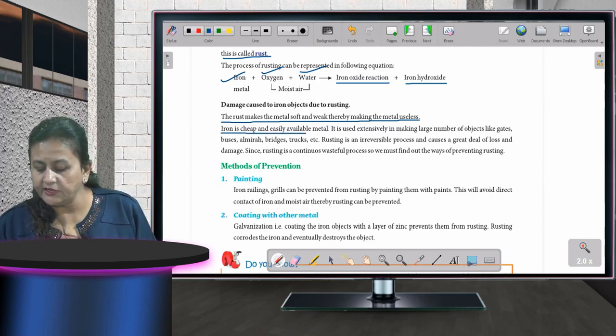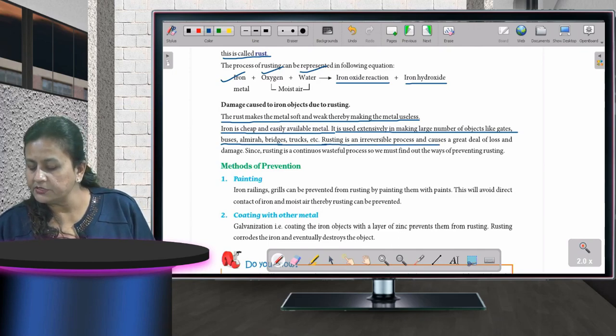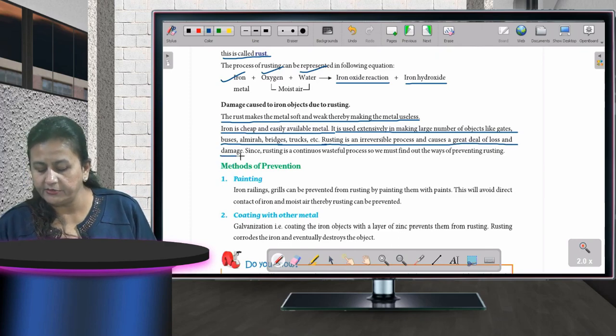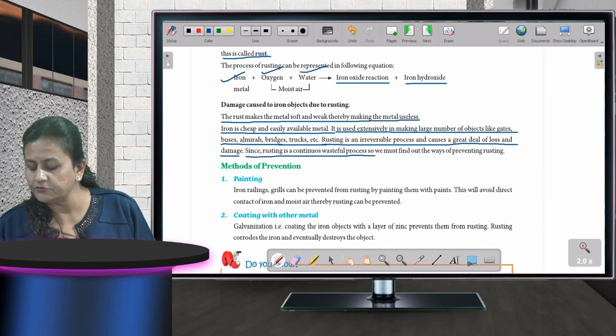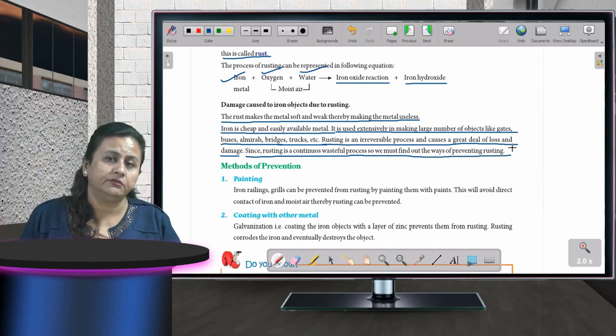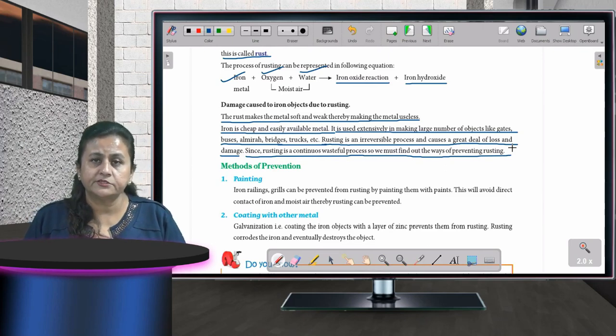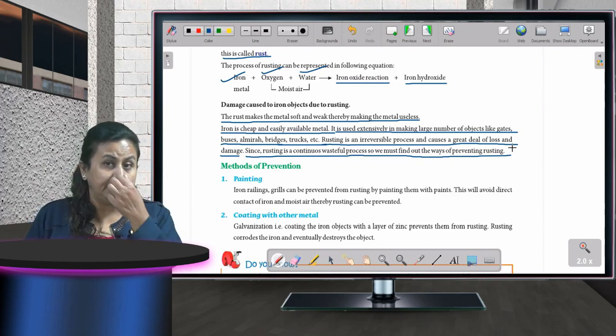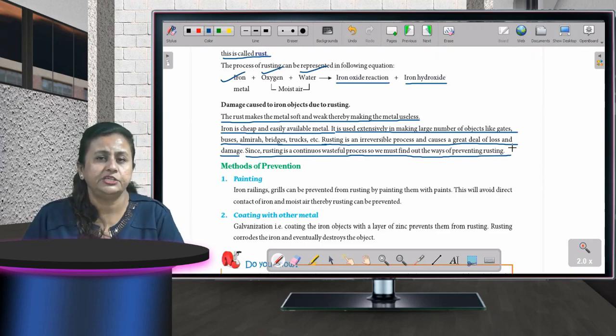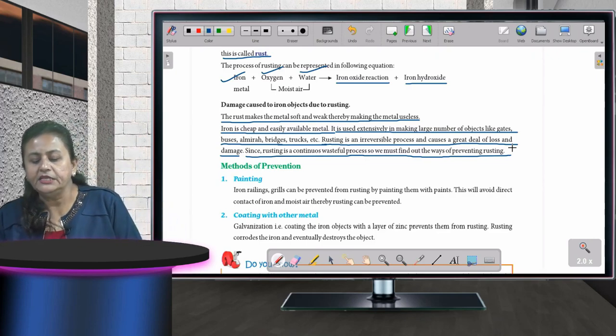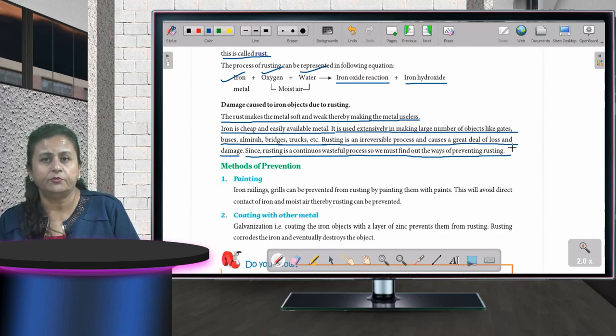Iron is cheap and easily available metal. It is used extensively in making large number of objects like gates, buses, almirahs, bridges, trucks, etc. Rusting is an irreversible process and causes a great deal of loss and damage. Since rusting is a continuous wasteful process, so we must find out the ways of preventing rusting. Children, whatever you see around you, all means of transport, bridges, railways, everything, they are made up of iron, because iron is the cheapest and easily available metal. So most of the things which we see around us are made of metal.